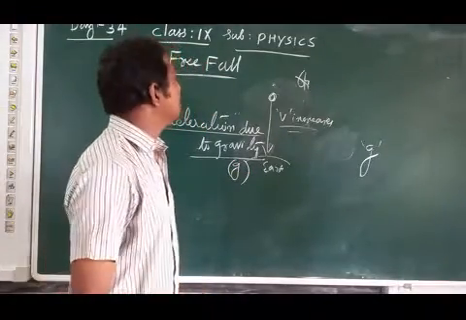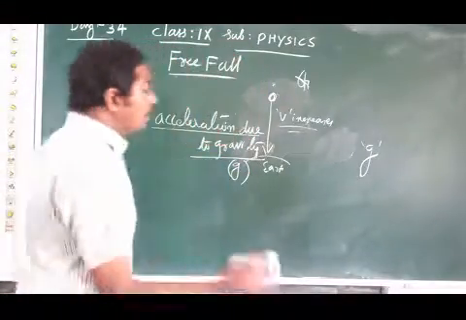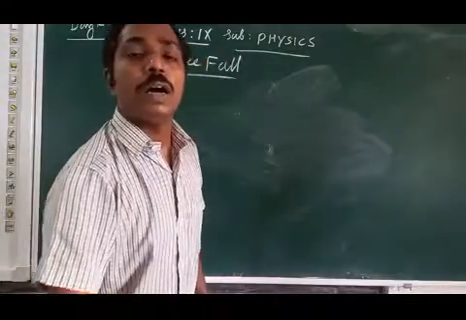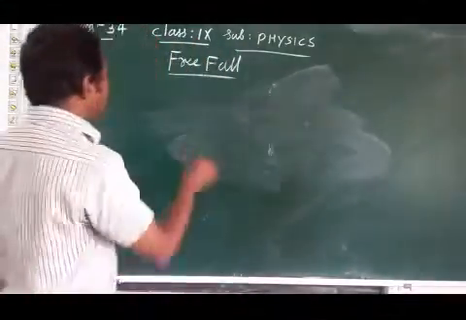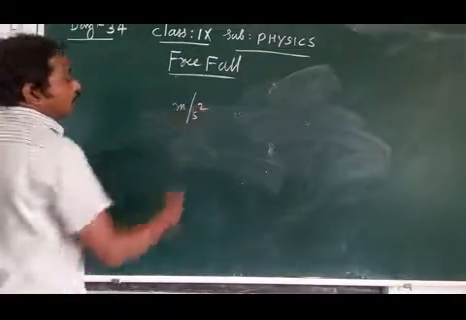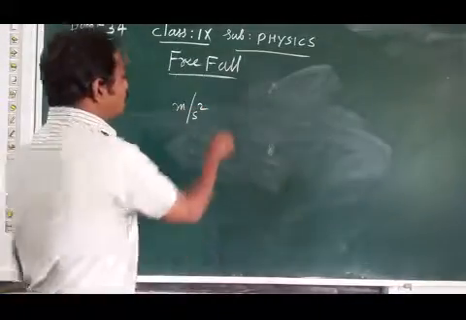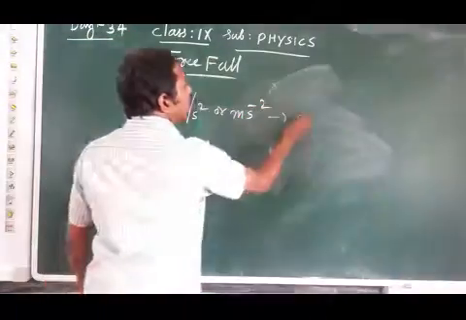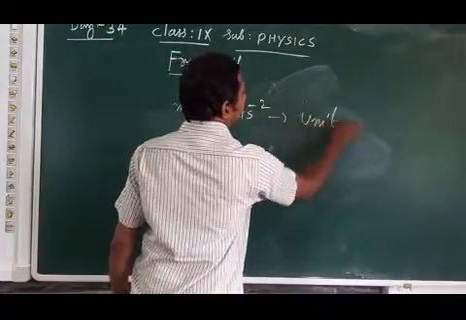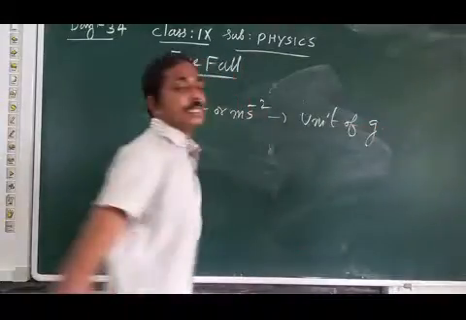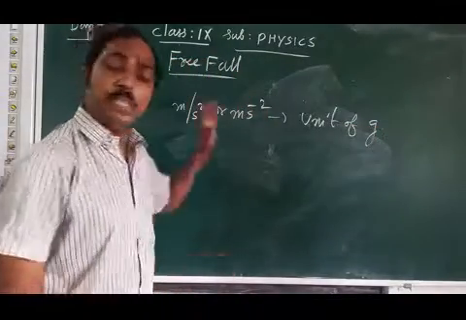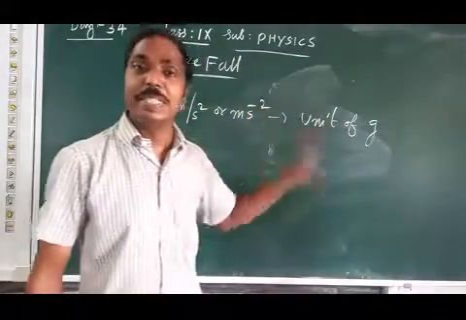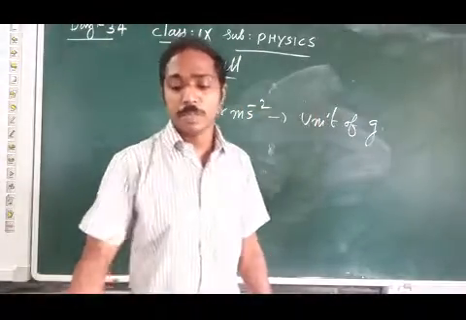Is the unit also the same? What is the unit of acceleration? Meter second raised to minus 2, or meter per second square. This is also the unit of small g, acceleration due to gravity. So the unit is the same, but instead of the symbol a, we are using the symbol small g in this case. That is the difference we have.